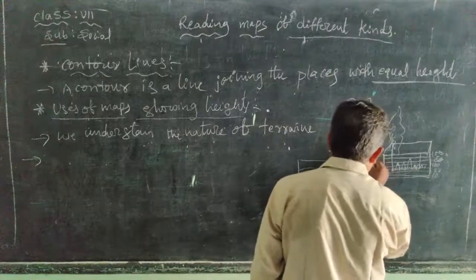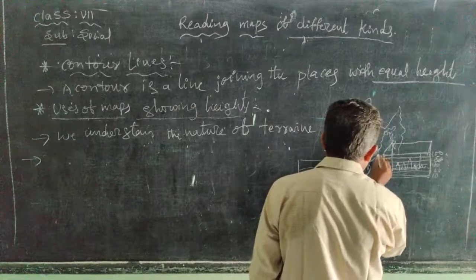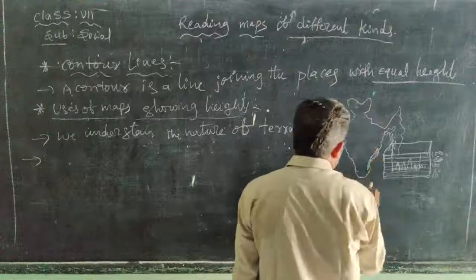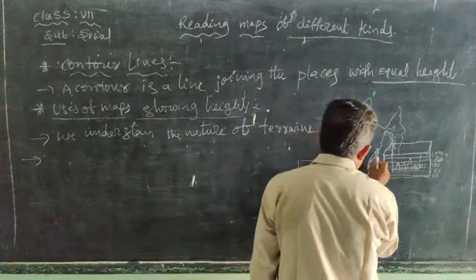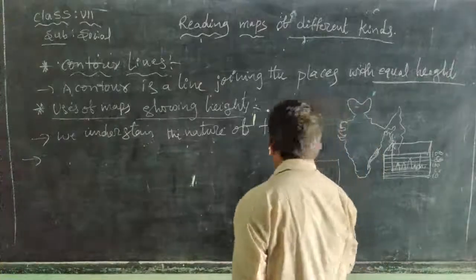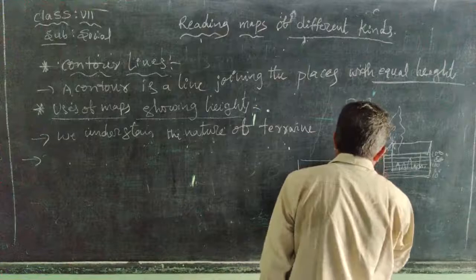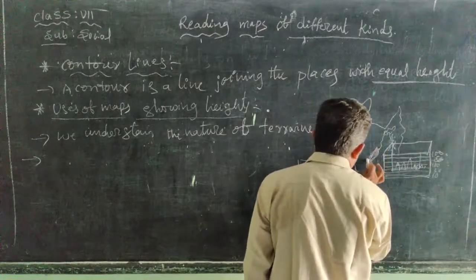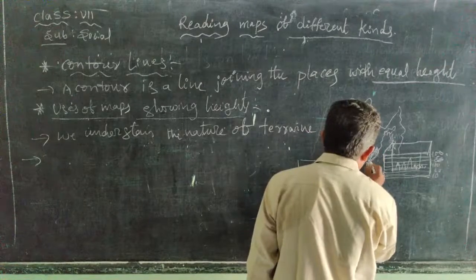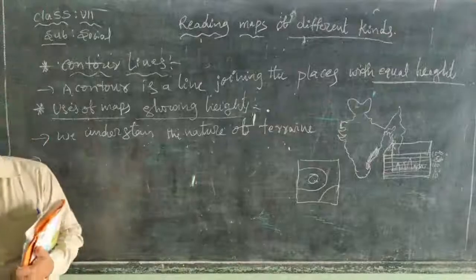So these are the Eastern Ghats, and this is the coastal plain. After we cross the coastal plain and travel westwards, we reach the Eastern Ghats. The Eastern Ghats are not continuous, because the peninsular rivers cut the Eastern Ghats.